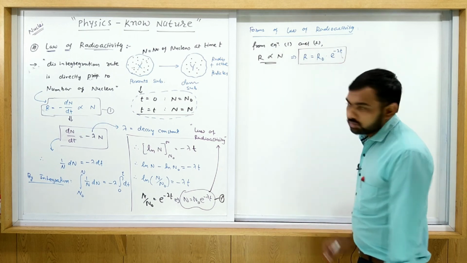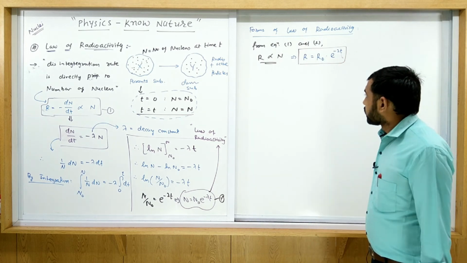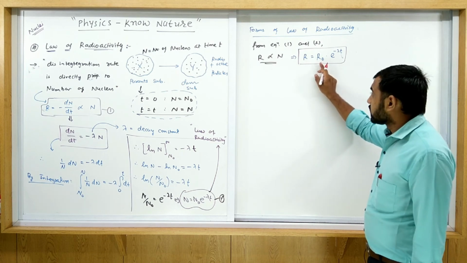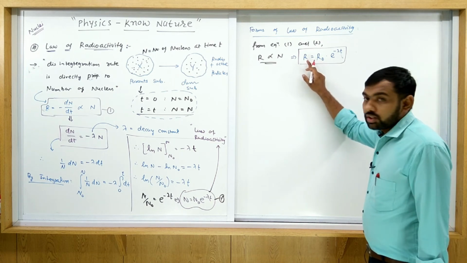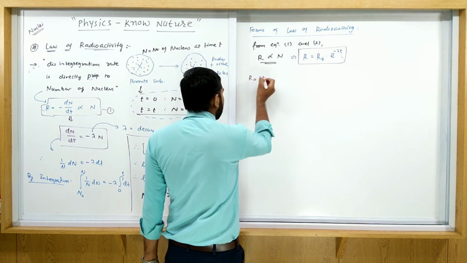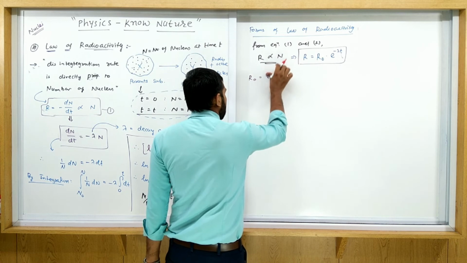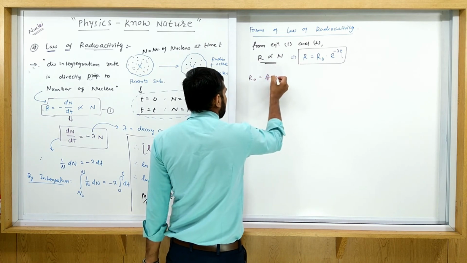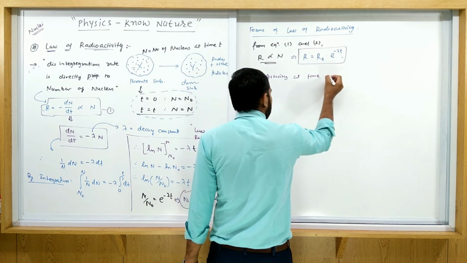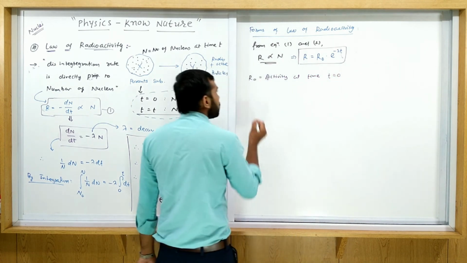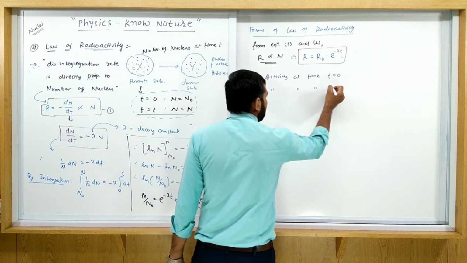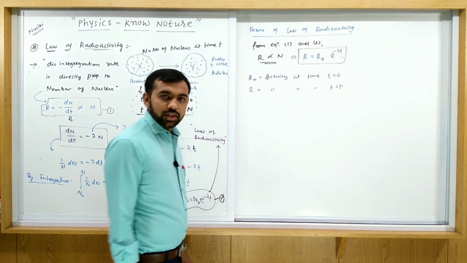of radioactivity. This is also called the law of radioactivity in terms of activity. So R is equal to R0 e raised to minus lambda t, where R0 is the initial activity, and R is the activity at time t. Note here, R0 is the activity at time t equals 0, and R is the activity at time t equals t.